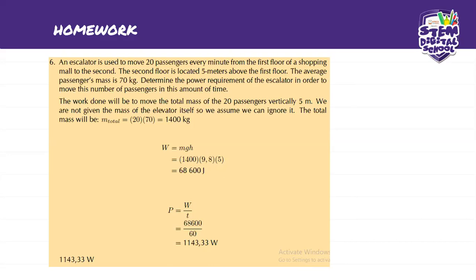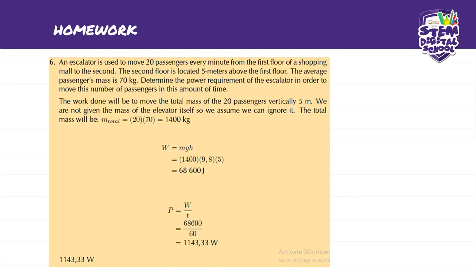So now we need to know how much work done is required from the escalator to carry these people, and the work done is going to be mass times gravity times height. The height is 5 meters upright, so this is going to give us 68,600 joules. Which means this is how much you need.